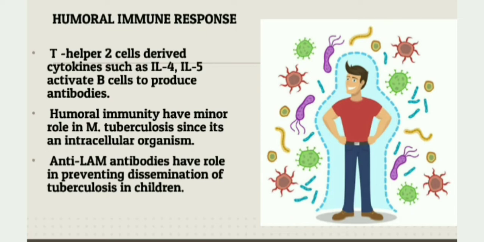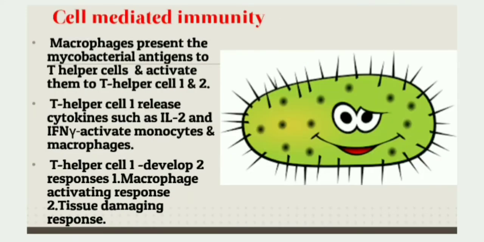Th2 cell-derived cytokines such as interleukin 4 and interleukin 5 activate the B cells to produce antibodies, and this has a minor role here. However, the anti-LAM or anti-lipoarabinomannan antibodies play a role in preventing the dissemination of tuberculosis in children. It's about humoral immune response in TB. Next, let's discuss the cell-mediated immune response.